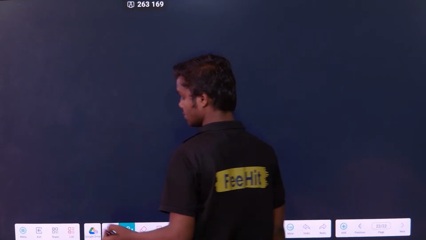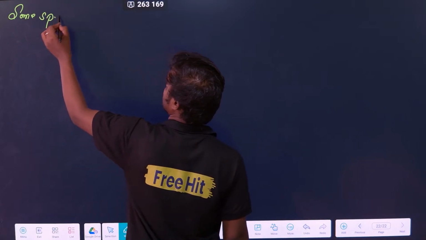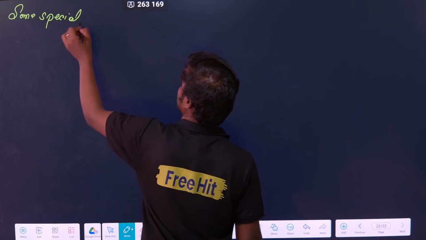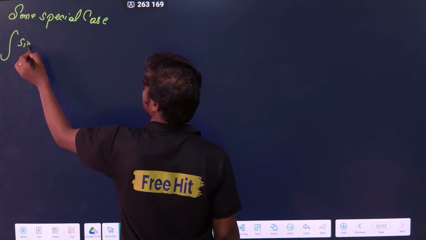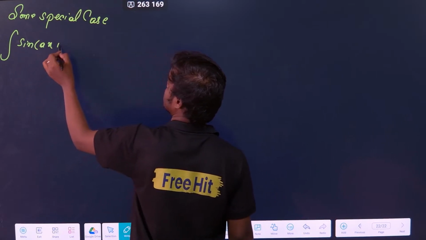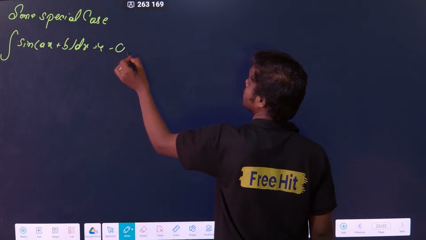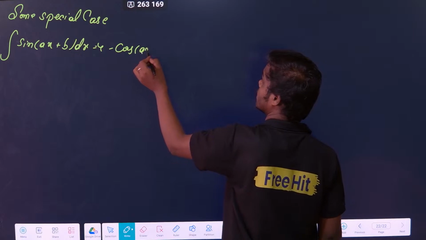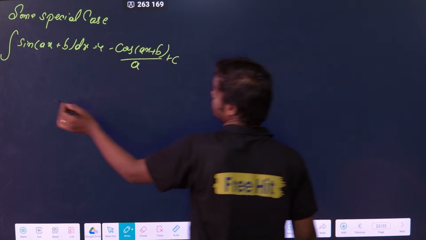Some special cases. Sometimes they may ask you integration of sine of ax plus b into dx. In that case you remember this: this is equal to minus cos of ax plus b divided by a plus c.